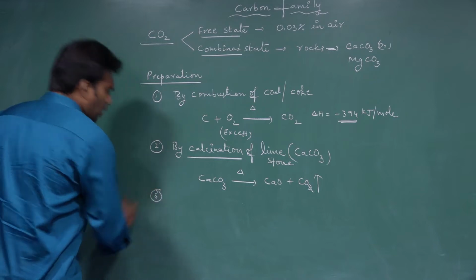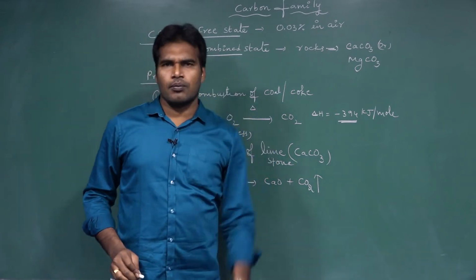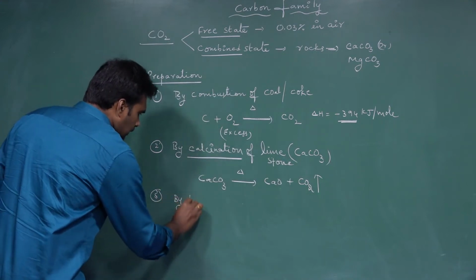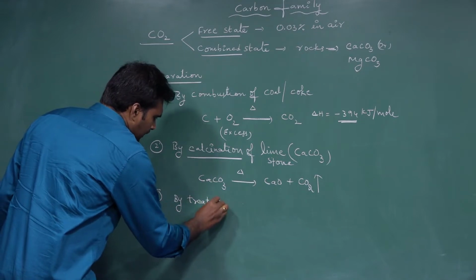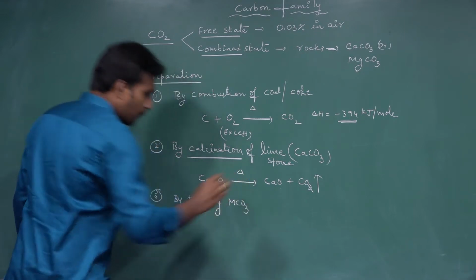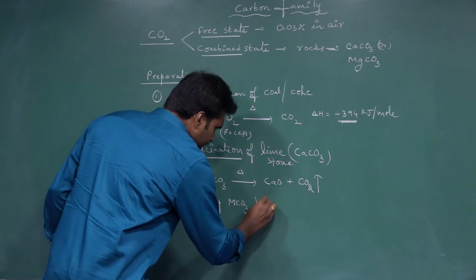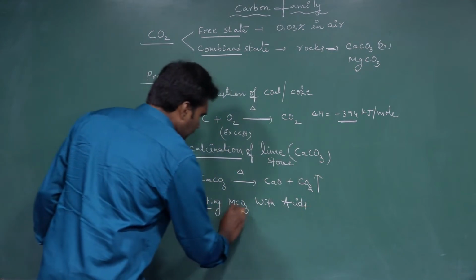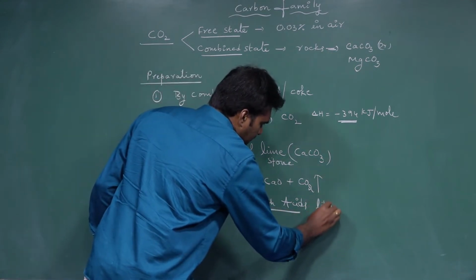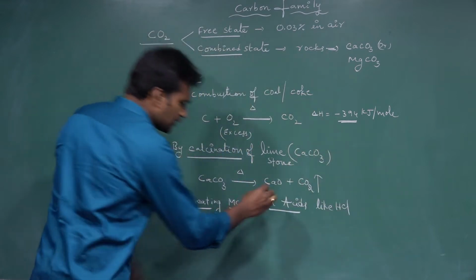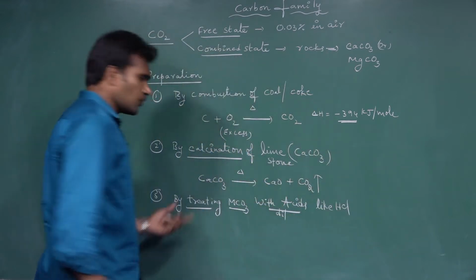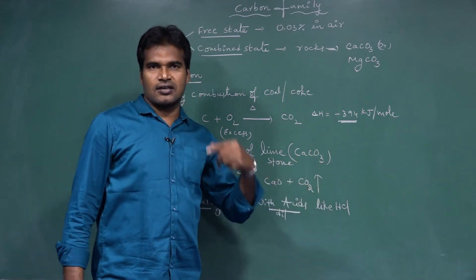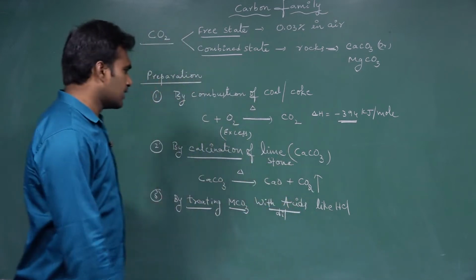And the third one, not only limestone, you can take any metal carbonates. By treating metal carbonates with dilute acids like HCl, or dilute H2SO4, we can get carbon dioxide.